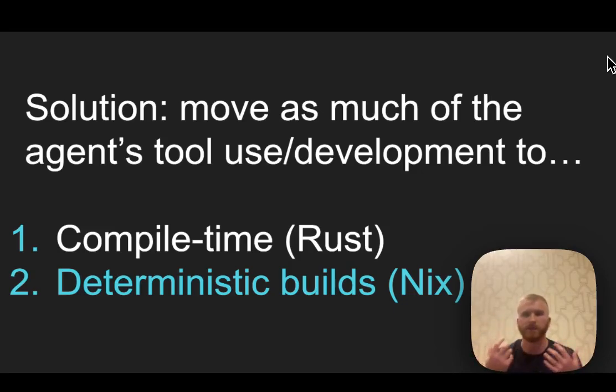Writing in Rust, we can have tons of compile time guarantees of the correctness of the code, making sure that it passes all the tests and the doc tests. All the tests and the doc tests are inside the actual code file itself, because Rust keeps all of that in the same code. So it works really well for passing into LLMs, because you can pass the whole file and it gets the documentation and the tests as well as the executable. And then also using Nix for deterministic builds, right? We can make the agent's tool use much better by writing it in Rust and then making a deployable binary out of a Nix flake, so that it can just deploy the Nix binary and you can get a reproducible, deterministic build of the tool on whatever system the agent is acting with.